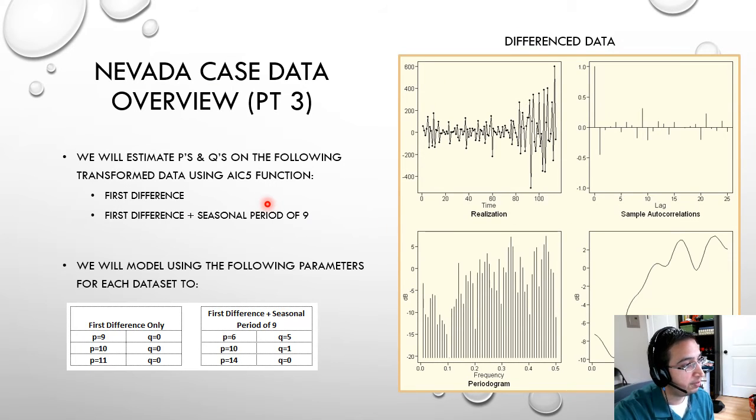So part 3. As you can see here on the table to the right, this is the first difference table. It gives us the realization and so forth. We did notice that there was some seasonal period of 9, so we wanted to test that out as well, just to see if it would provide a better fit. And in this table right here, we can see the p's and q's for the first difference only data set and the first difference plus that seasonal period of 9. We got these using the aic5 function within tswge.